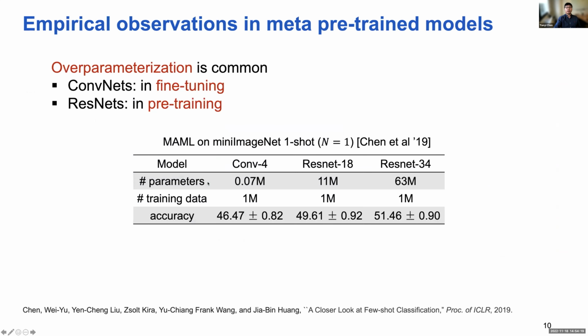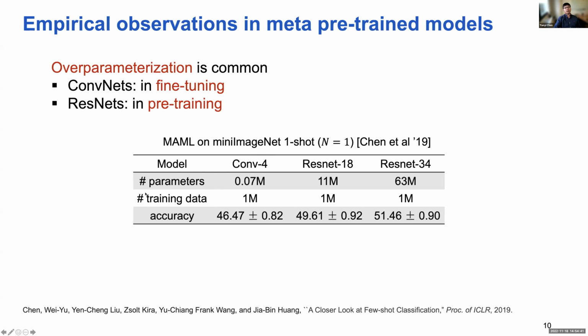However, in practice, what we observe is that overparameterization does not hurt generalization, especially in those pre-trained settings. Overparameterization is common in both the fine-tuning stage and the pre-training stage. This is a table we collected from a popular benchmark paper of meta-learning.